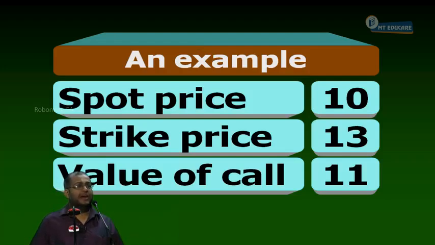Step 2. What is step 2? Identification of arbitrage. Underline that. The call is maximum worth rupees 10.